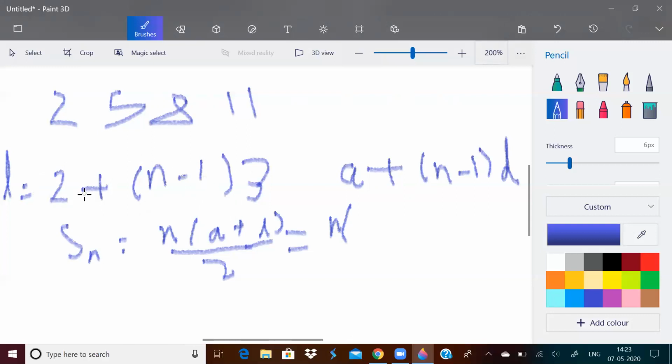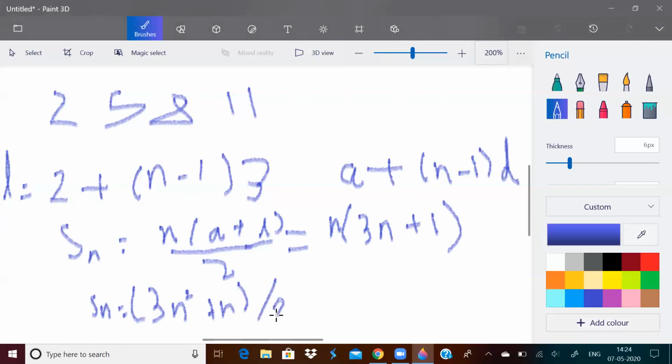After simplifying 2 plus this, you will get 3n plus 1. So finally, Sn is equal to 3n square plus n by 2. So this is the formula for the sum of n terms of the AP.